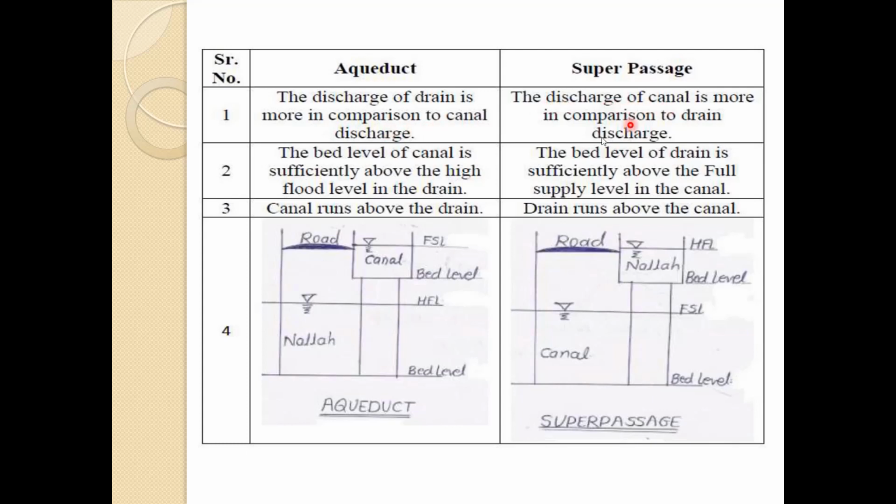Here the discharge of the canal is more compared to the drain discharge. The bed level of the canal is sufficiently above the high flood level in the drain. The bed level of the drain is sufficiently above the full supply level of the canal. Canal runs above the drain in an aqueduct; drain runs above the canal in a super passage. So these are the simple differences, and these are the diagrams. Here you can see this is the nala below, and this is the canal below in a super passage.